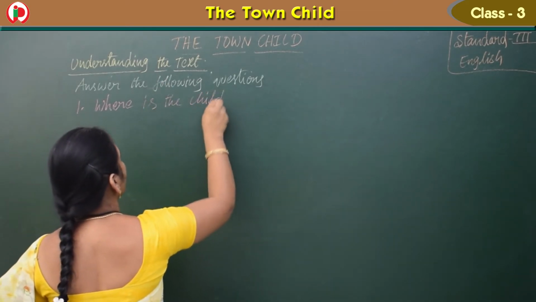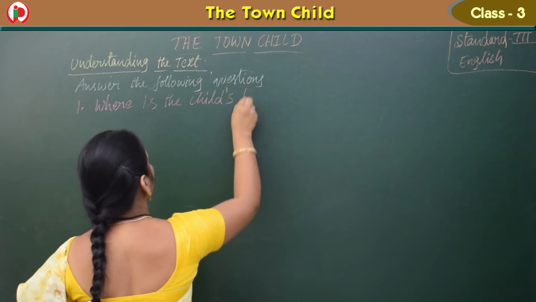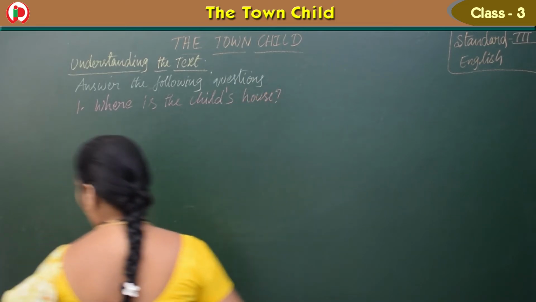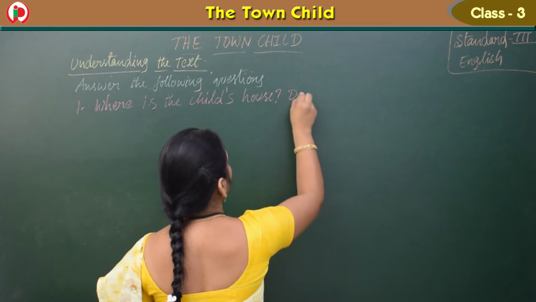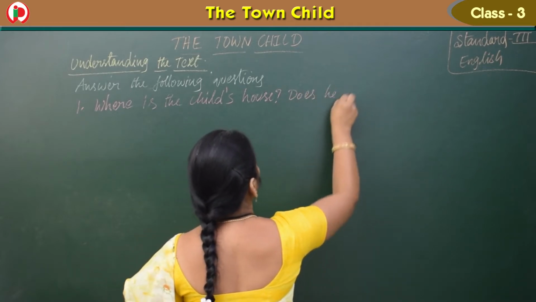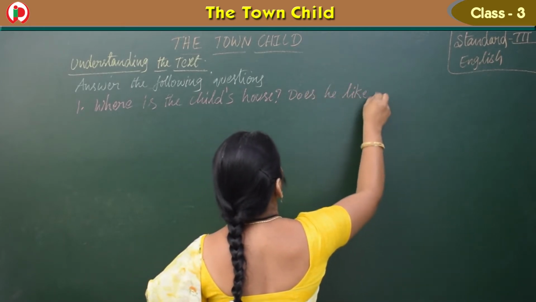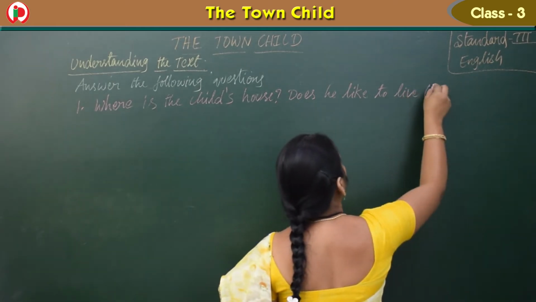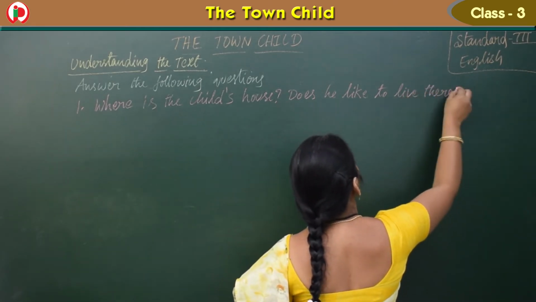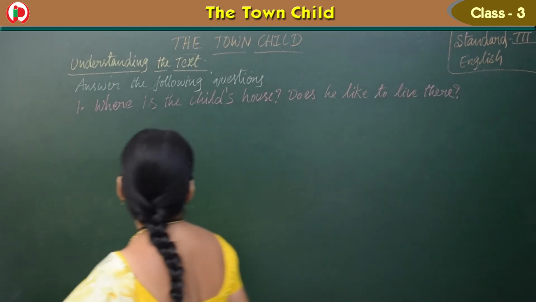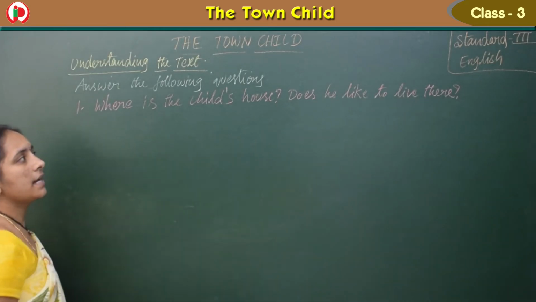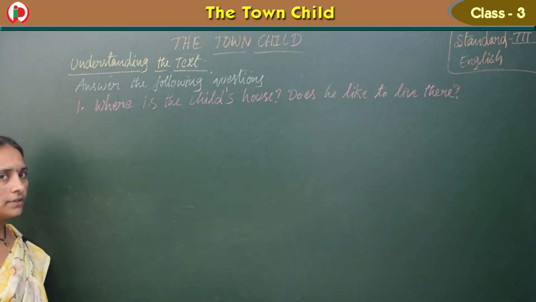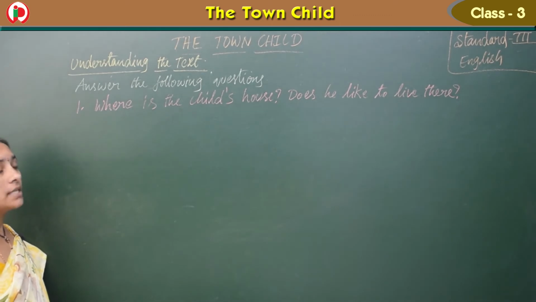Where is the child's house? And does he like to live there? Does he like to live there? No.